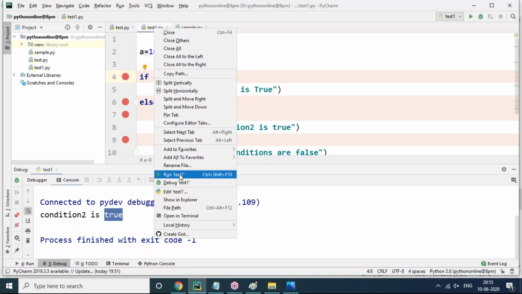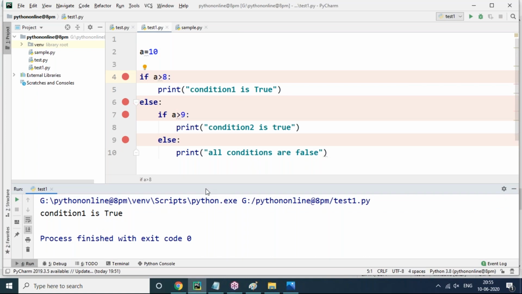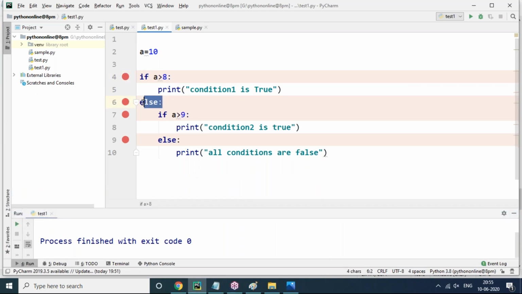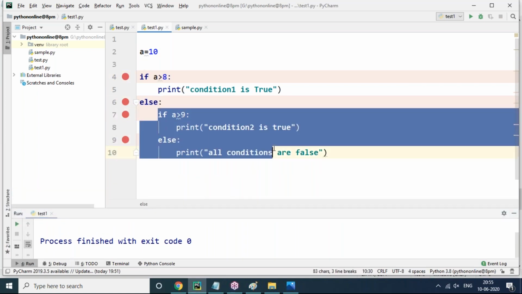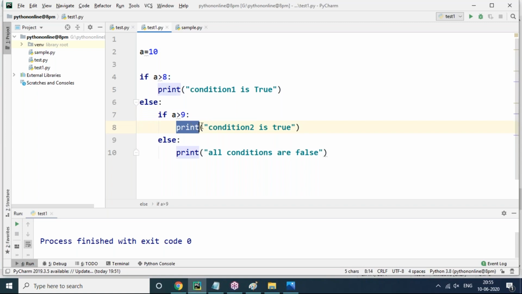Now let's check. You can run it directly, no problem, debug not required. Condition 1 is true, but control will not jump into here, and this is not going to be checked. If one of the if conditions is true, then our requirement is satisfied. No need to check the other conditions. That's why it is not going to execute the else block internally.